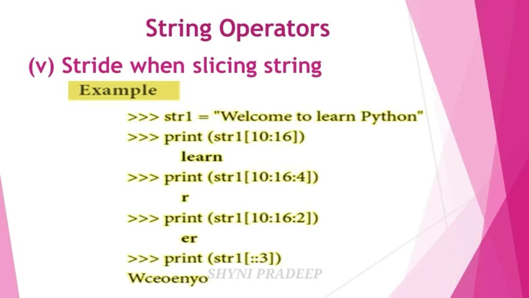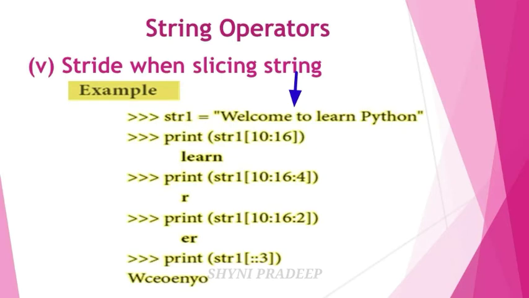You have to assign the index positions from the starting character to the end character. W is 0, E is 1, L is 2, C is 3, O is 4, M is 5, E is 6, and then a blank space is given. You have to assign an index position to blank spaces also.